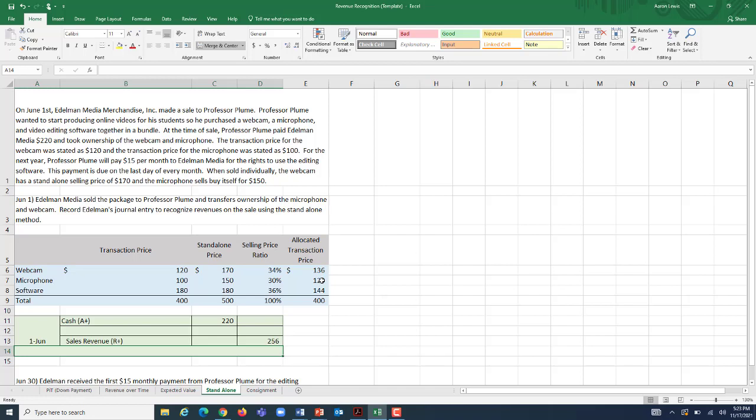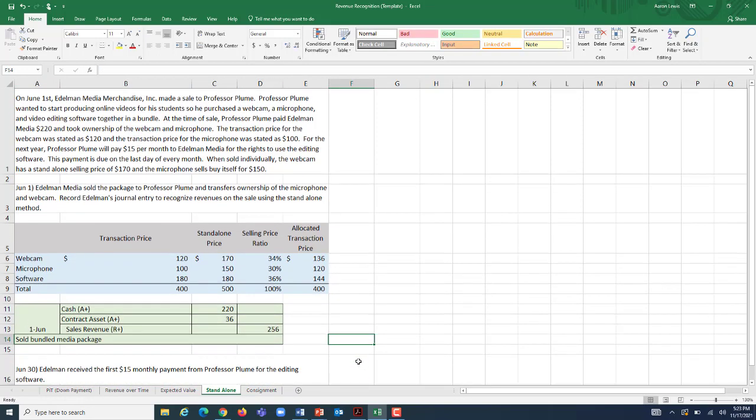Well, we got an issue right now. Our debits don't equal our credits. We would need another debit for our books to work out here of $36. And what are we going to assign that to? In this case, what we're saying here is we have an asset. This stems from a contract, and that contract is the subscription to our video editing software for the next year. It's part of the reason that Professor Plume bought this in a package. And we're going to record that $36 asset as an account called contract asset. And here we're going to say that we sold a bundled media package.